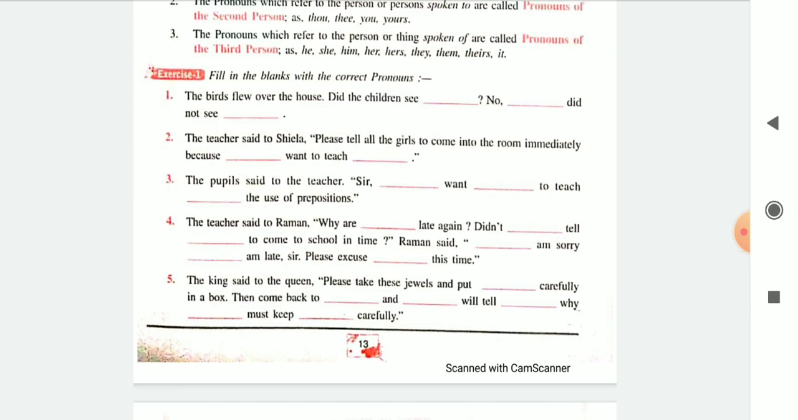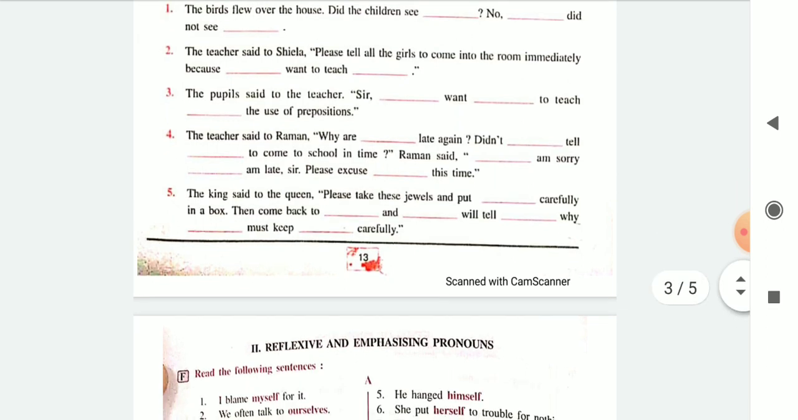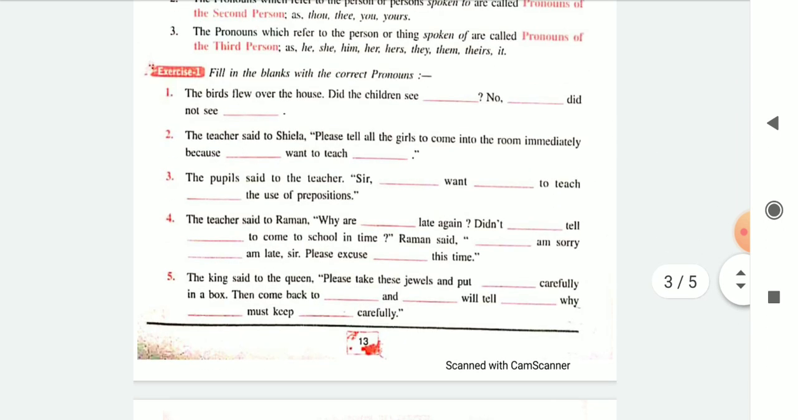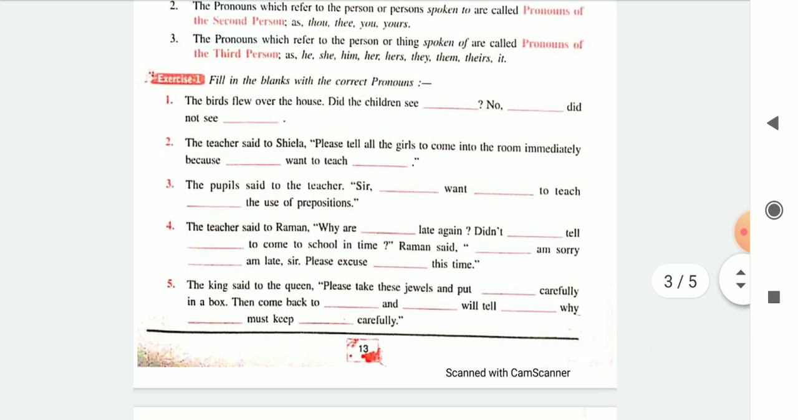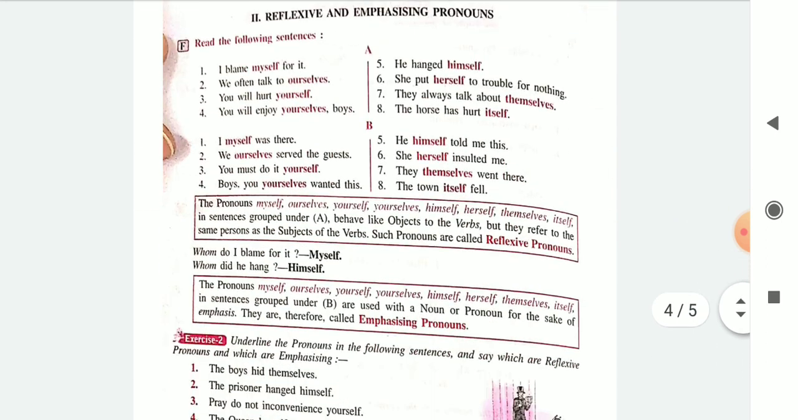Now fill in the blanks with the correct pronouns. Here you will just think and fill in the blanks. Let us do the fourth one for you. The teacher said to Raman, "Why are you late again? Didn't I tell you to come to school in time?" Raman said, "I am sorry, I am late, sir. Please excuse me this time." Not very difficult. You just have to fill up the sentences using the pronouns. I hope you have understood the pronouns, and please try and do this exercise immediately after understanding and reading the pronouns so that you don't make mistakes.